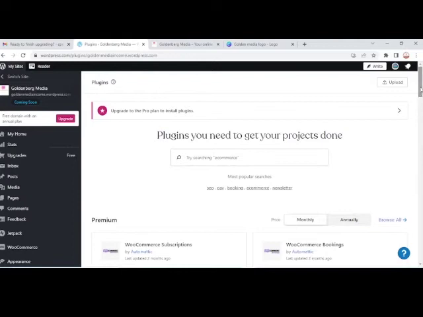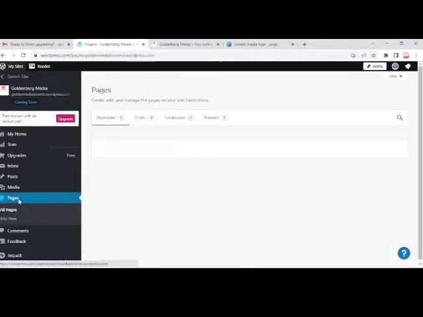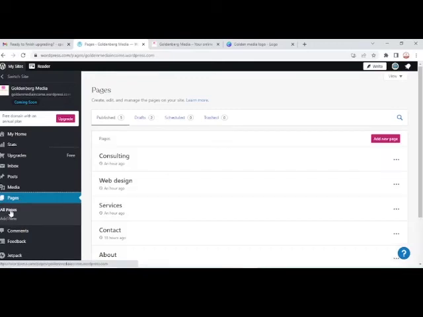Alright, so we move on, and let's see how we're going to edit our pages. If we want to edit a page, you click on Pages, and then we can select All Pages.